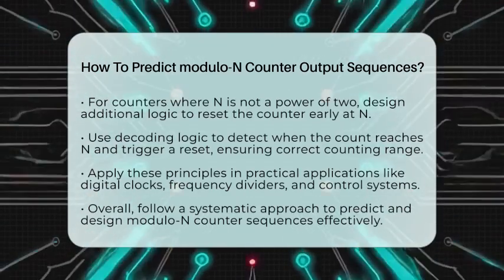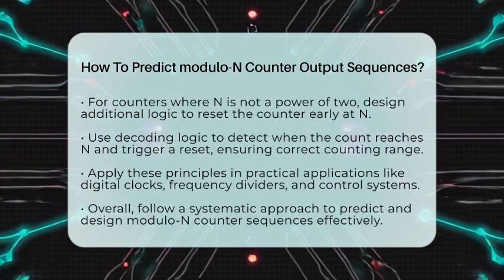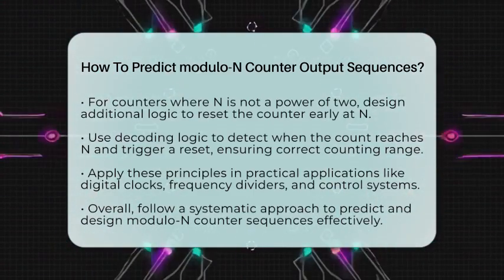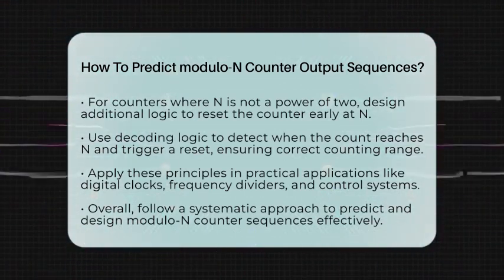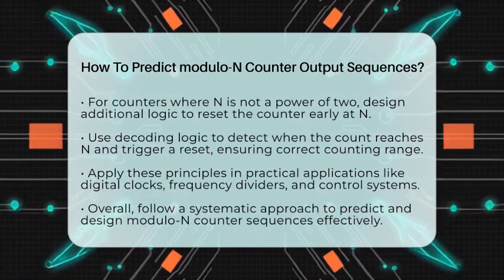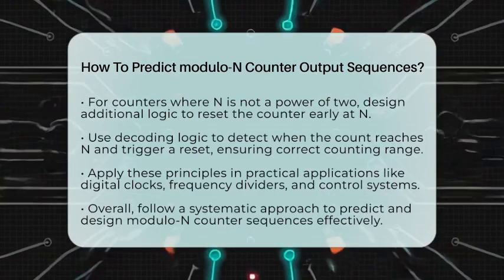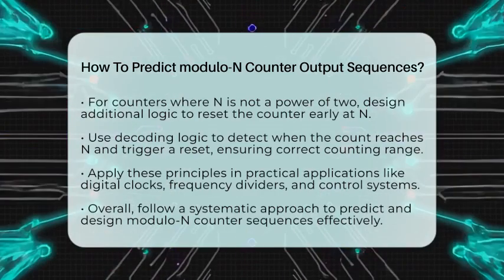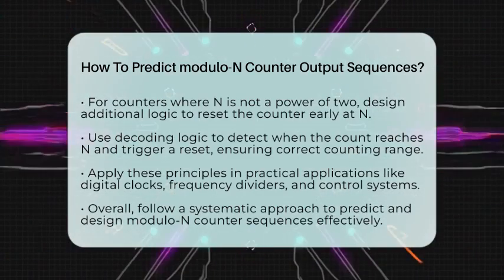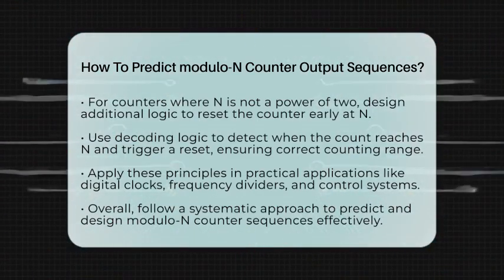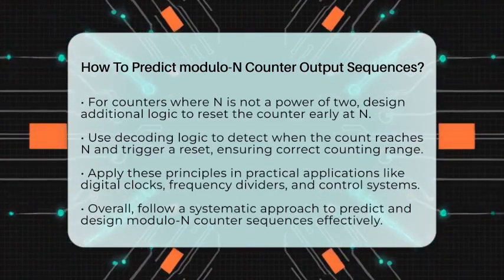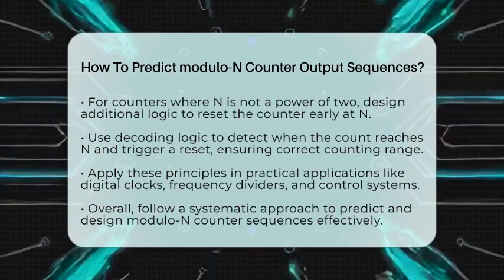When n is not a power of 2, you need extra logic to reset the counter early once it hits n, and this involves decoding the states to detect when the count reaches n and then forcing a reset. This way, the counter only counts through the desired n states, skipping the unused ones. These counters are used in many applications like digital clocks, frequency dividers, and control systems. They help in designing systems that need specific counting ranges rather than just binary counting.